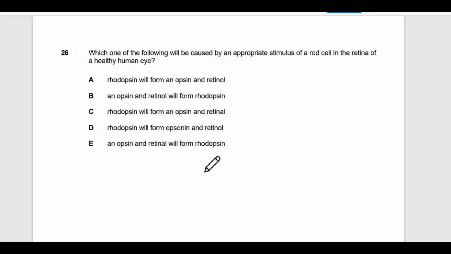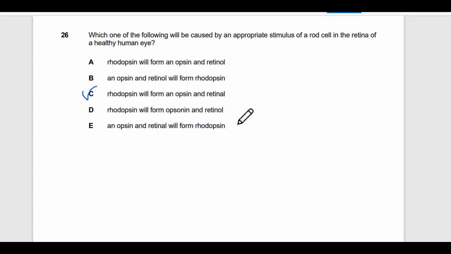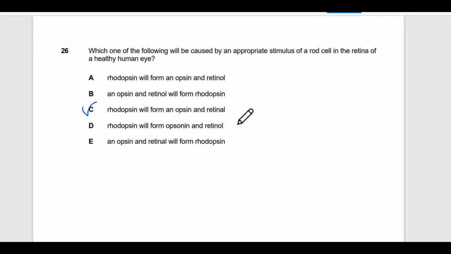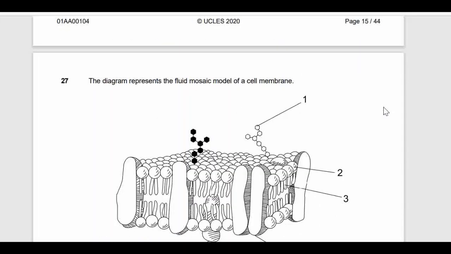The next question says, which of the following will cause the appropriate stimulus of the rod cells in the retina in a healthy human eye? This is pretty much a theoretical question, there is no concept in it. If you have read about the human eye or its function, you will know that there's rhodopsin in rod cells which breaks into opsin and retinal. So there is nothing conceptual in this, and I'll just move to the next question.